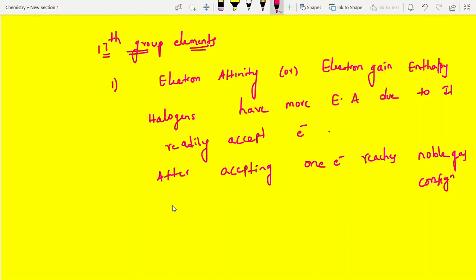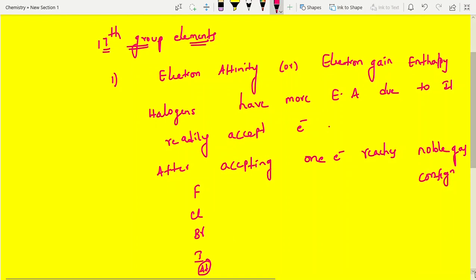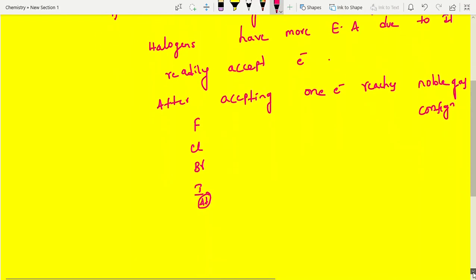Now look into this. Among halogens I will discuss, and compare with the next groups also. Suppose they asked a question here: halogens' electron affinity. Fluorine, chlorine, bromine, iodine, and another element is astatine, that is a radioactive element. Fluorine, chlorine, bromine, iodine we will discuss. Here, can you expect what is the answer? Which is having more electron affinity?